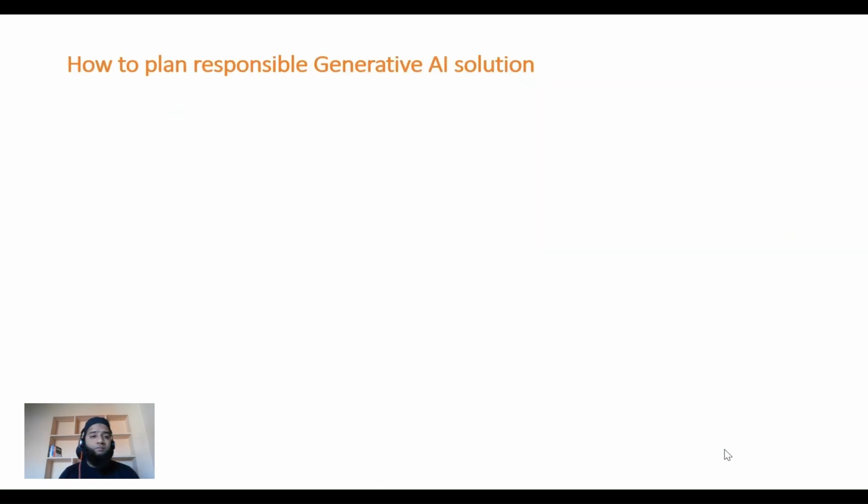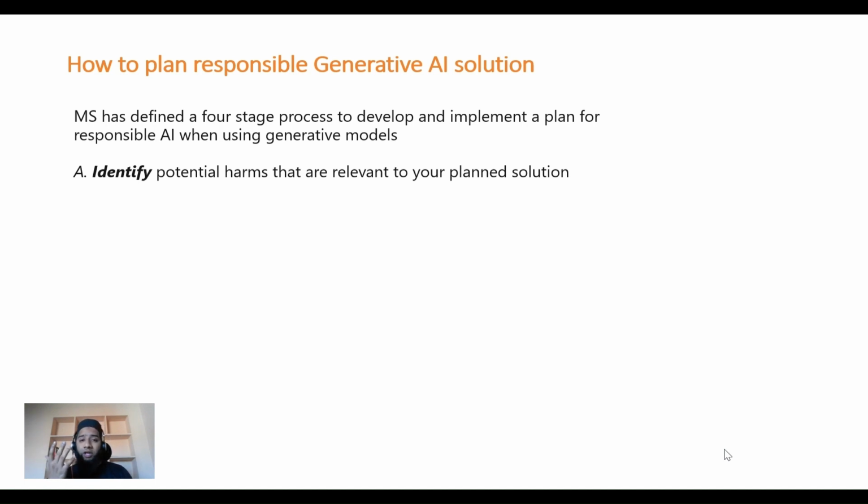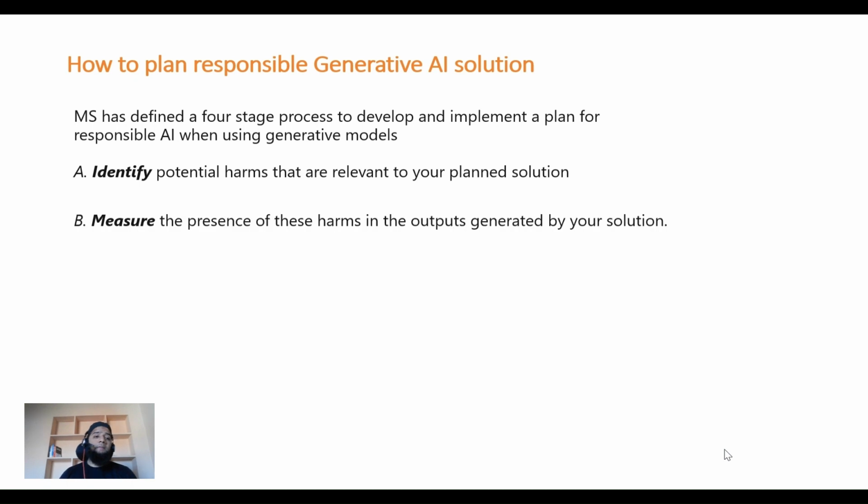All right, so let's see how to plan a generative AI solution in a responsible manner. Microsoft has defined a four-stage process to develop and implement a plan for responsible AI when using generative AI models. First, we need to identify potential harms that are relevant to your planned solution. So you need to think through and identify those potential harms, and then measure the presence of these harms in the output generated by your solution. We're going to look at how to do that.